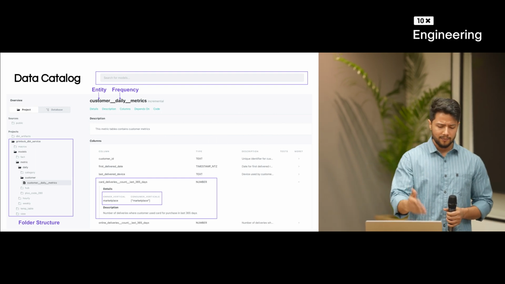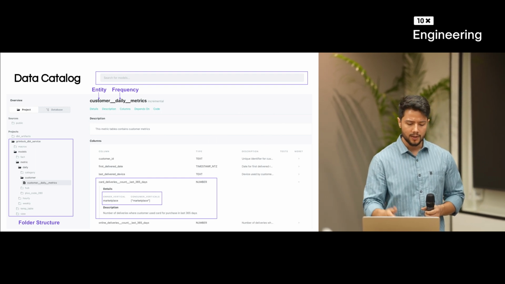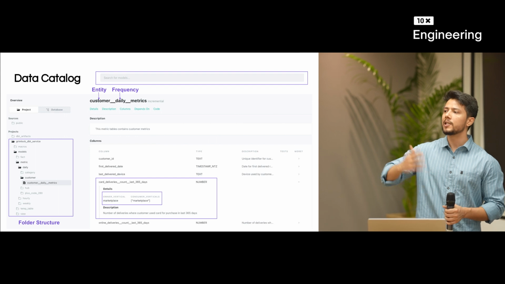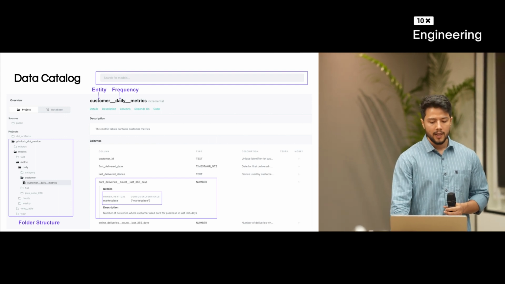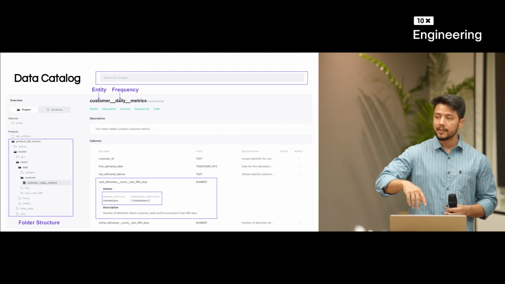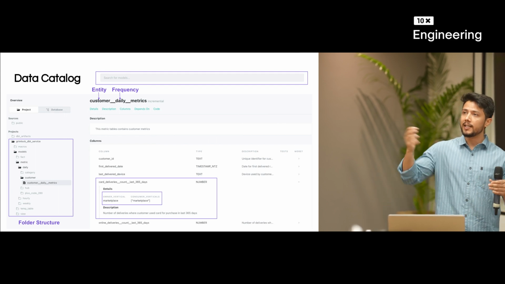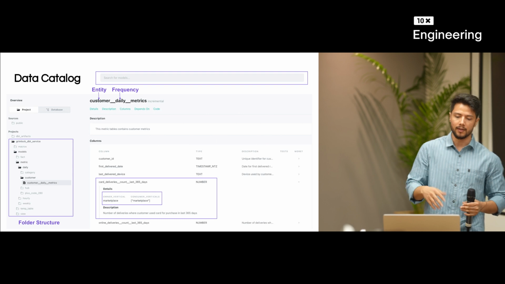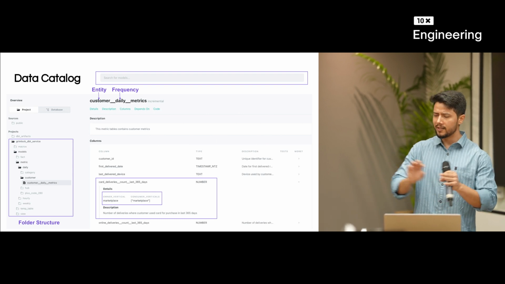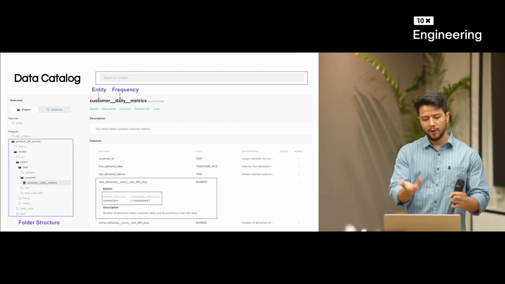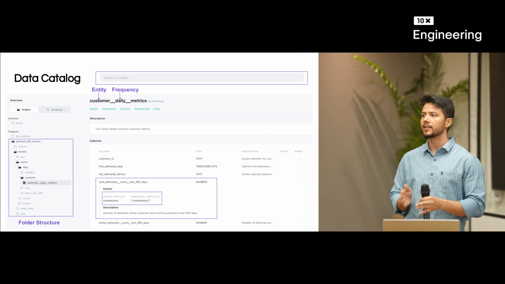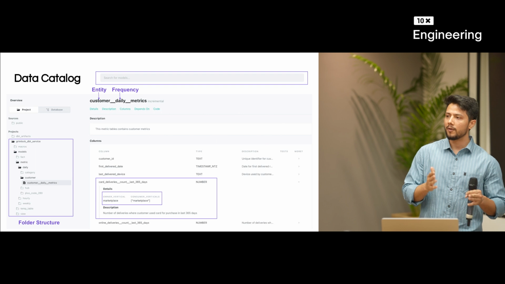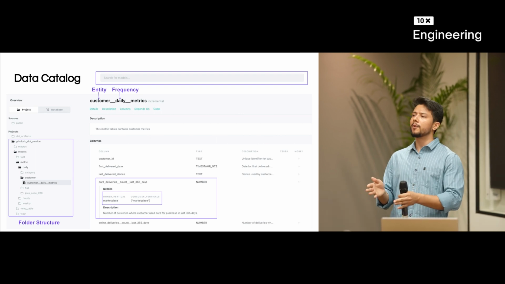Not just that, we have a properly made folder structure where data which is closely related to each other is put into the right folder, and we have also standardized the naming convention and the data we keep in our tables as of now. So it's simple. Customer related data, you can see from the name itself, it updates at daily frequency. If you need partner related data, there is one table for that.